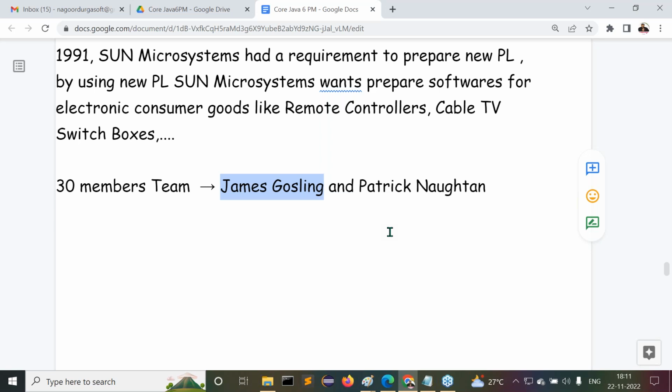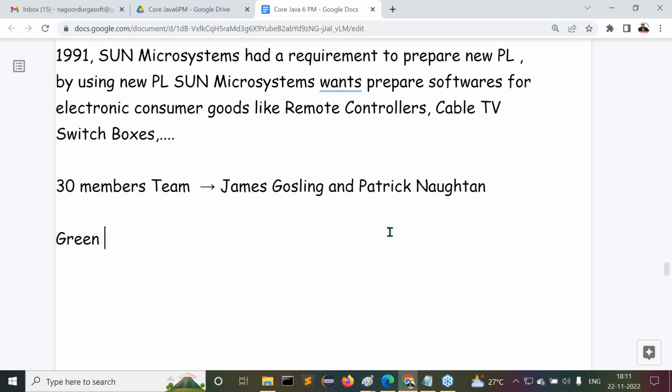The 30-member team was led by James Gosling and Patrick Naughton. They're the two members leading this. So finally, with this particular 30-member team, a separate project was started by Sun Microsystems. The name of this project is the Green project. Understand it clearly.